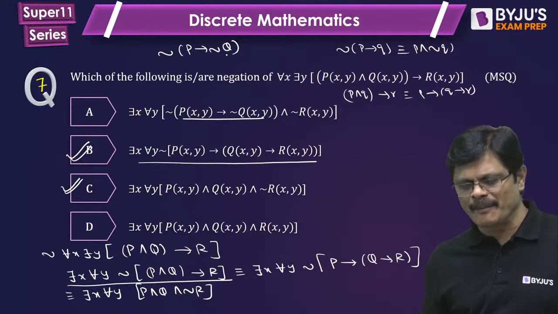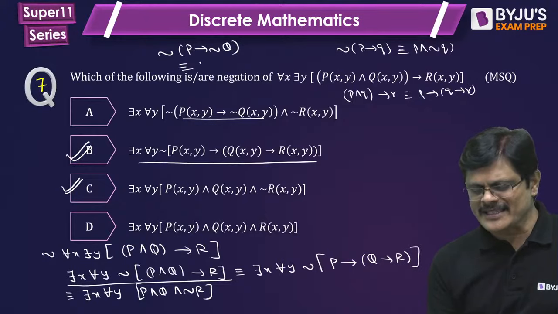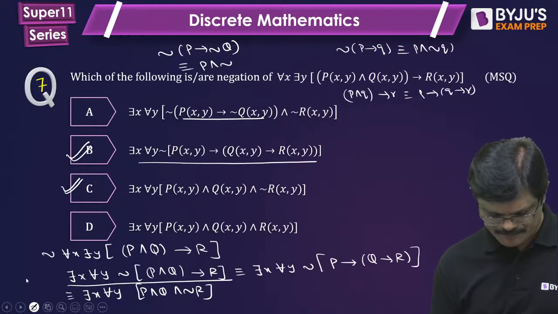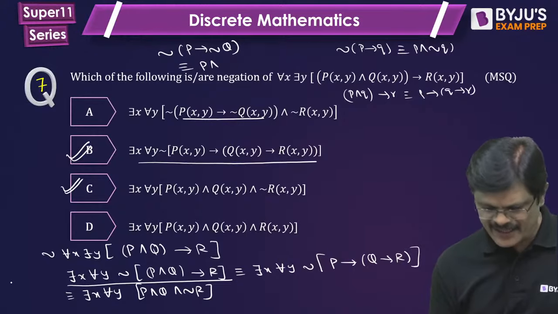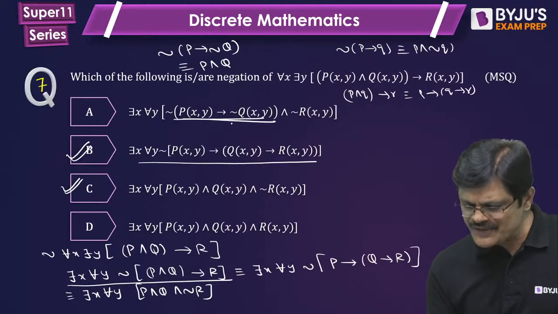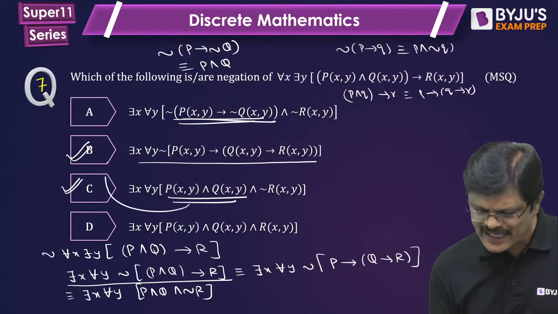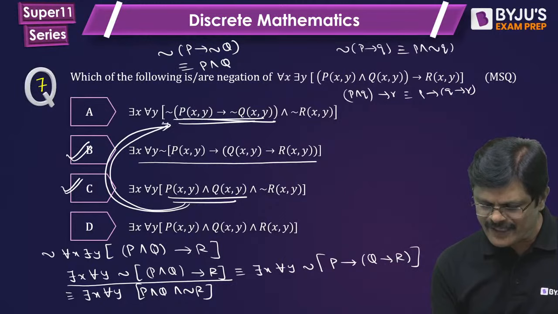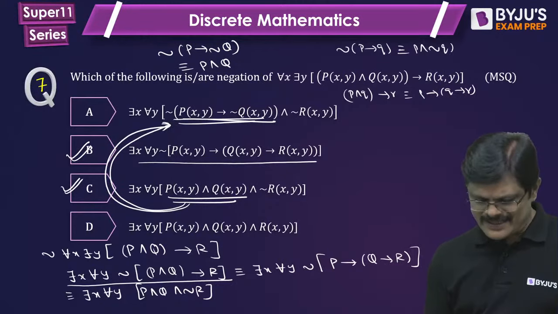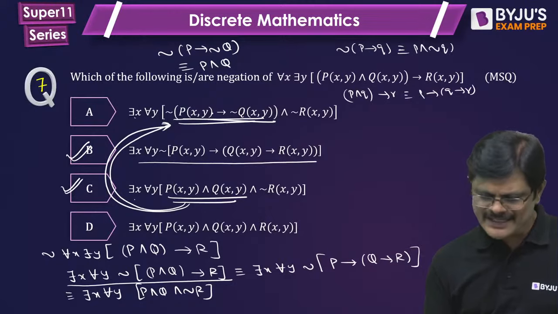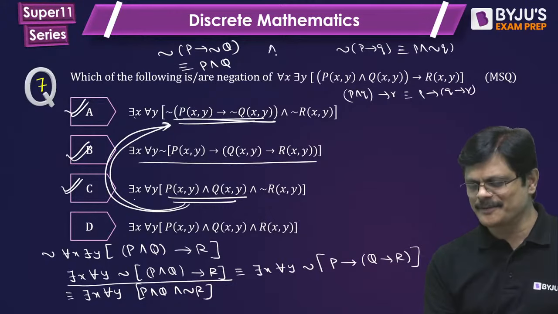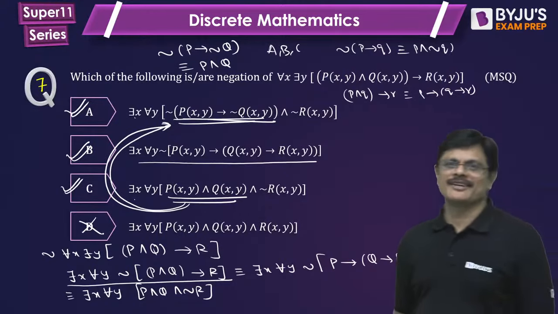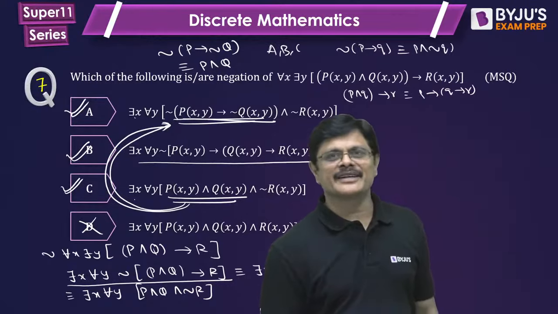Now if you observe this particular one, what is negation of P implies negation Q? This is same as P and negation P and Q. This is same as P and Q. So this is another way of writing the same expression. Same answer. There exists x for all y. So A is also correct. A, B, C are correct options. D is wrong option, my dear friends.